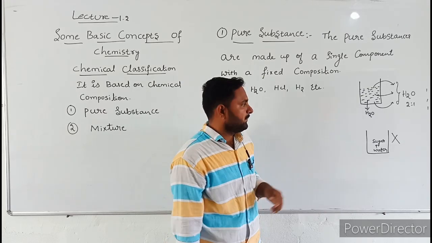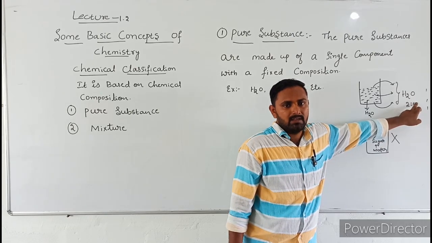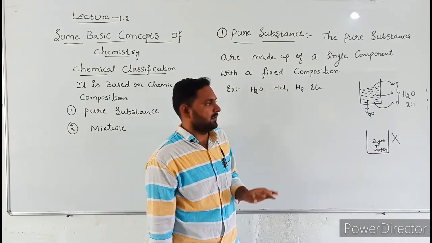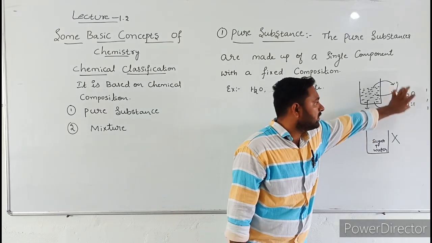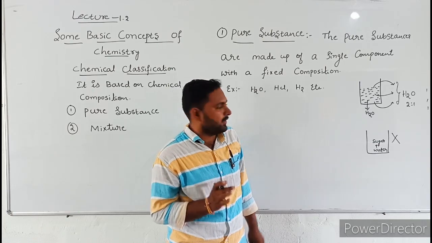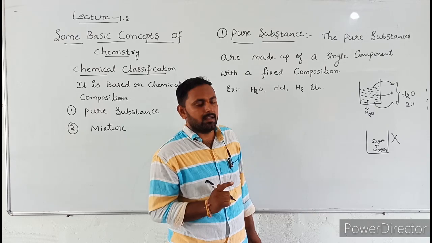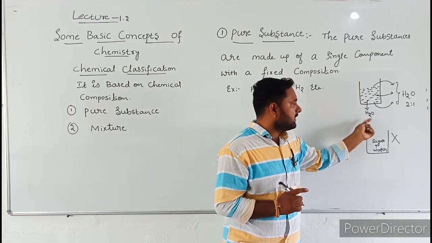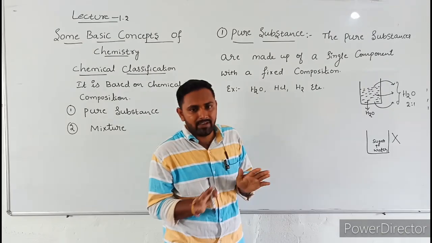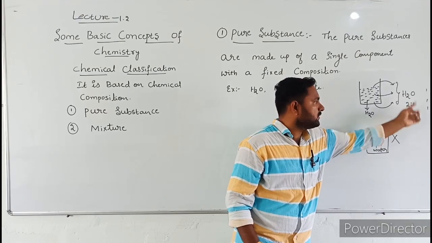To call it water, there should be two hydrogens and one oxygen. The ratio is 2:1. The ratio is fixed, and water is a pure substance. Why is it a pure substance? Because water is only one component, a single component, and the ratio of atoms is fixed. What is the ratio? 2:1.